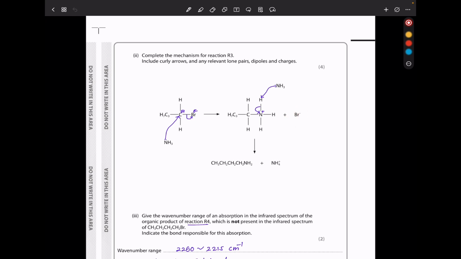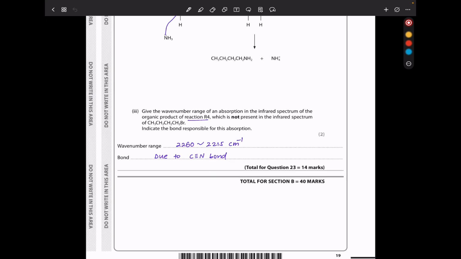And in the next step, another ammonia comes and donates electrons to the hydrogen, and this bond breaks, returning the lone pair, so the hydrogen goes away. And in the end, we're going to have this and ammonium. Give the wavenumber range of an absorption in the infrared spectrum of an organic product of reaction R4, which is not present in the infrared spectrum of this one here.